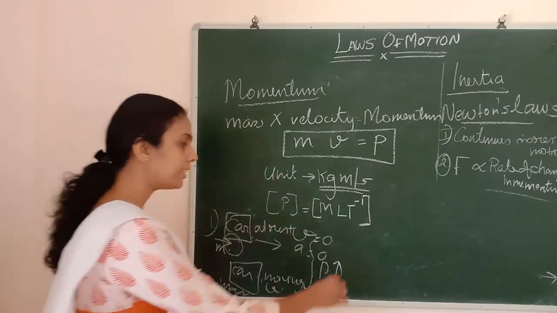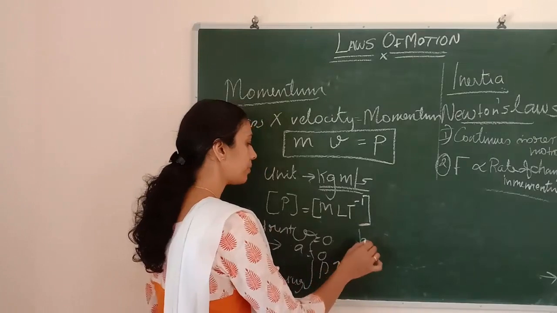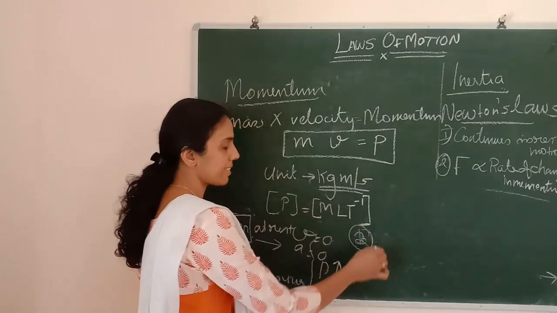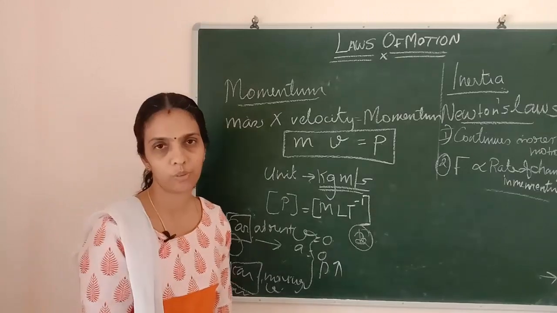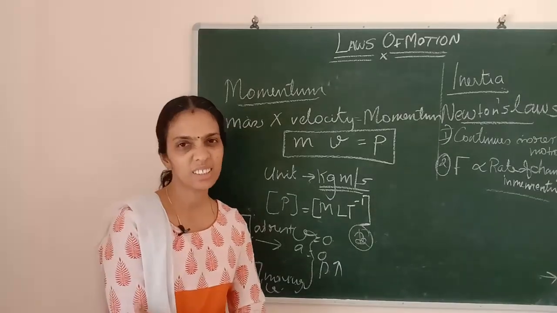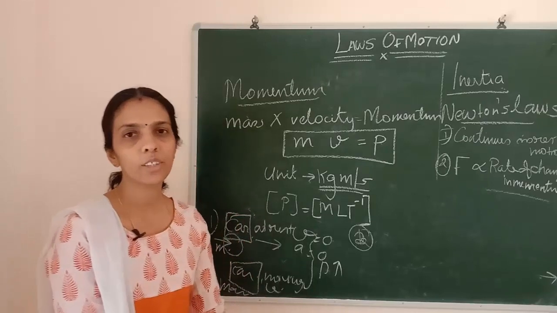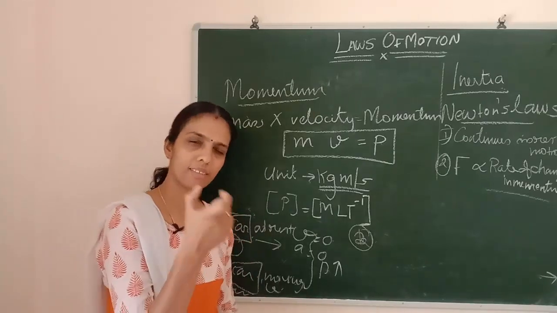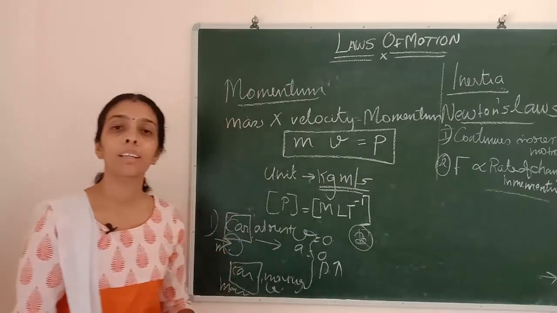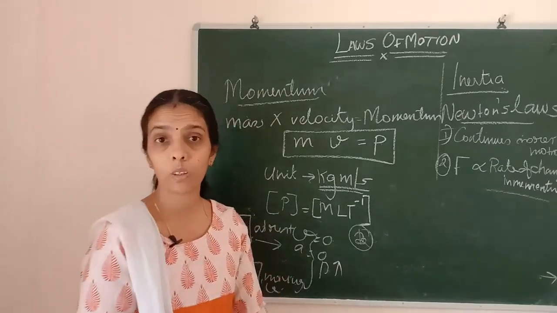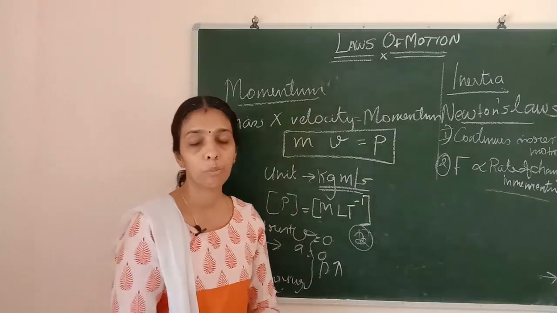Another example I will tell you. The second example is, I am taking a bullet and throwing it at you. So you will get hurt, isn't it? Instead of that, from a pistol, if I am shooting a bullet, that bullet is coming with a high velocity, which is the muzzle speed of the bullet, isn't it?